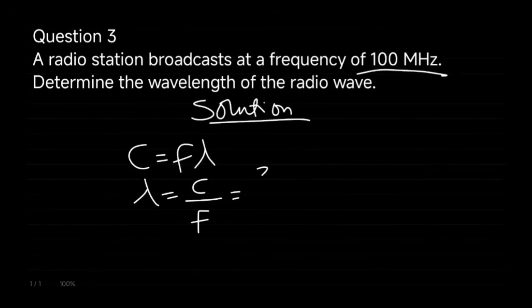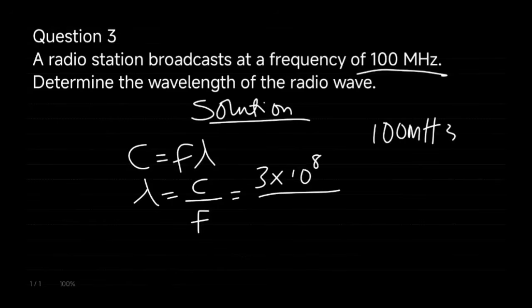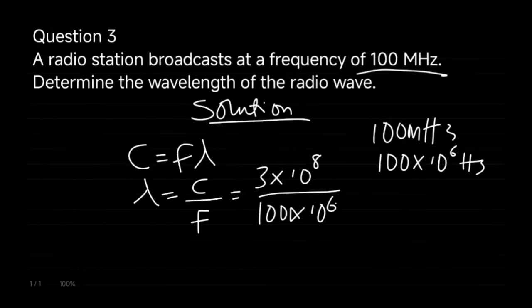The speed of light is 3 times 10 raised to the power of 8, divided by, let's convert this 100 megahertz to hertz. So 100 megahertz, if I convert it, I'll have 100 times 10 raised to the power of 6 hertz. If I divide this fraction here, I'll have 3.0 meters as my answer. Please confirm and check if we are correct.